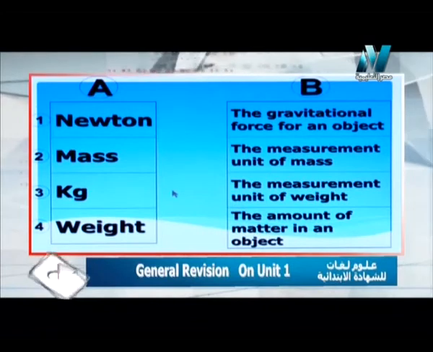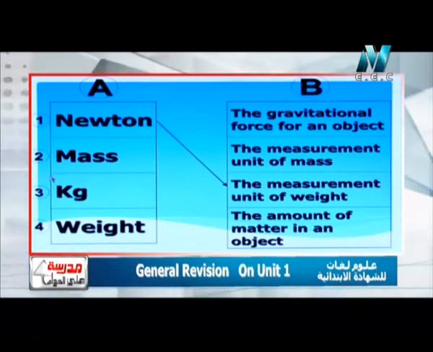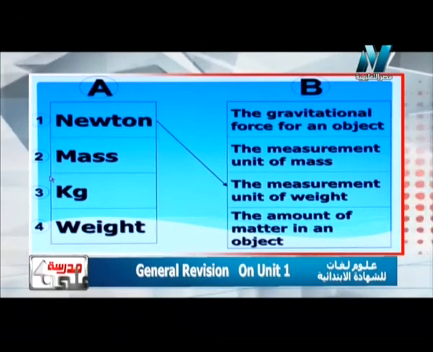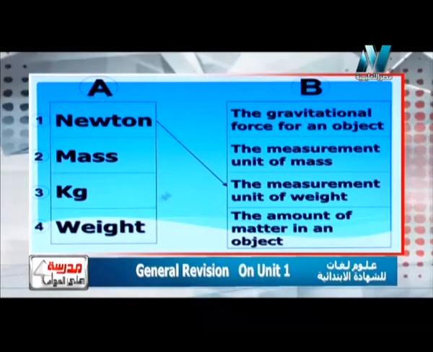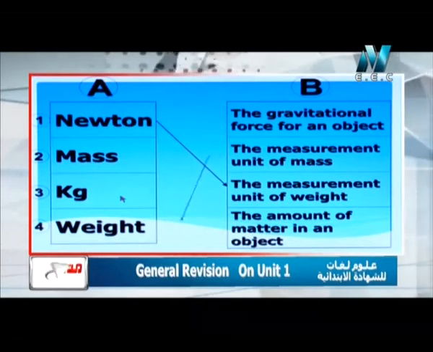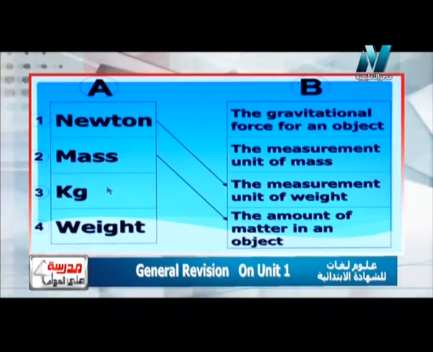So let's start with the first one. Newton, I think it will be the measurement unit of weight. Surely, Newton is the measurement unit of weight. So what about mass? The second word, mass is the amount of matter in an object as we have studied. Again, mass is the amount of matter in an object.